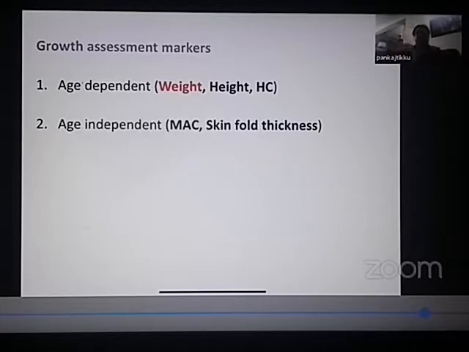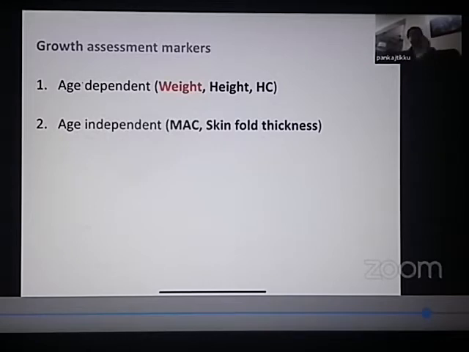What is the weight of the child? 8 kgs. You will laugh at me. You will say, sir, how can I say 8 kgs normal growth or not, unless you tell me this 8 kgs in what age? So if this child is 1 year and has a weight of around 8 kgs, it is slightly less. If this child is 6 months and has a weight of 8 kg, it is very good weight. And if this child is 4 years and has a weight of 8 kg, it is a very poor weight.